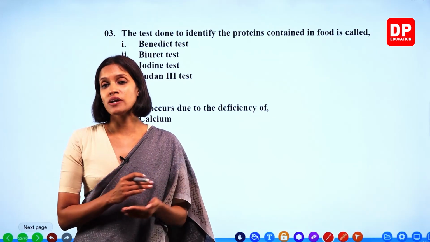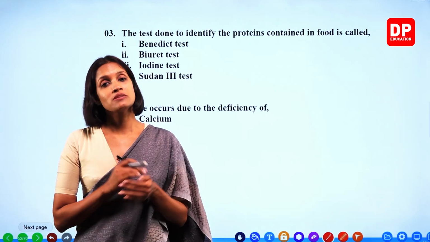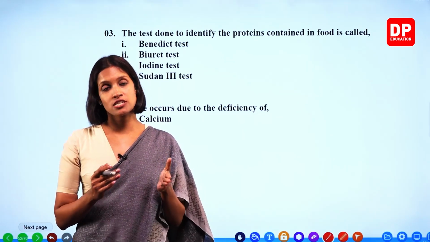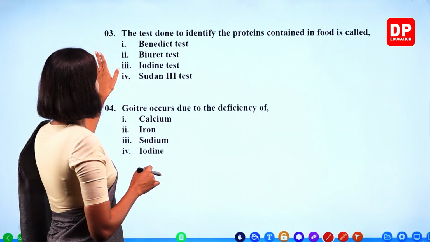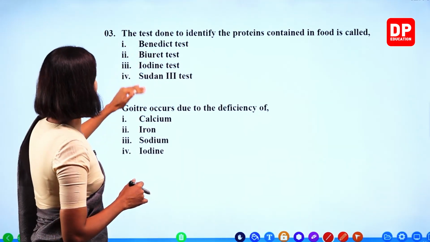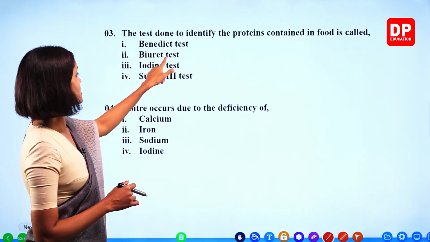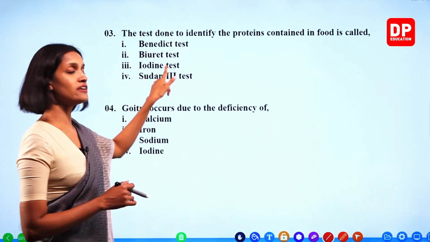And when we mix it, what happens, children? The solution turns purple in color. This test is known as Biuret test. Okay, so the test done to identify the proteins contained in food is called Biuret test. Benedict test to identify simple sugar. Biuret test is the answer.